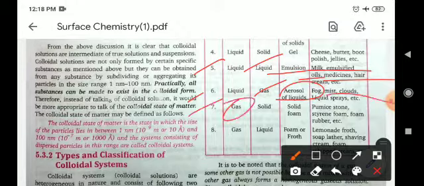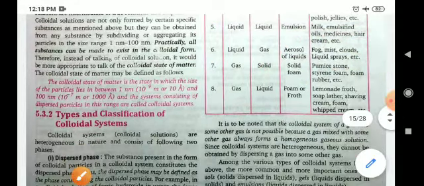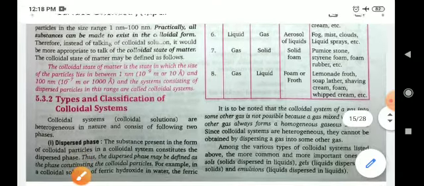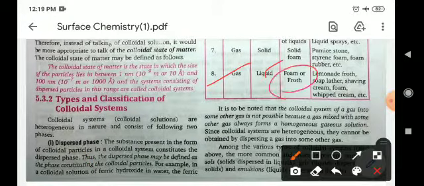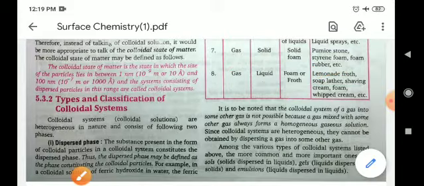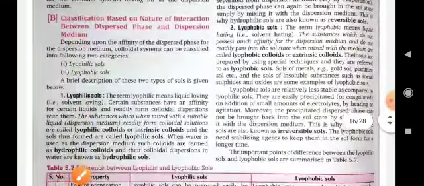Dispersed phase gas and dispersion medium solid are known as solid foam, for example pumice stone and styrene foam, etc. Dispersed phase gas and dispersion medium liquid are known as foam or froth, for example lemonade, froth, soap, leather and shaving cream foam, etc. So these are the colloidal systems basically.